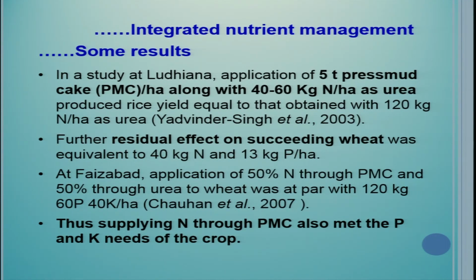At Faizabad, application of 50% nitrogen through PMC, press mud cake, and 50% through urea to wheat was at par with 120 kg nitrogen, 40 kg phosphorus and 60 kg per hectare potassium, by Chauhan and co-workers, 2007. Thus, supplying nitrogen through PMC, press mud cake, also met the phosphorus and potassium needs of the crop.